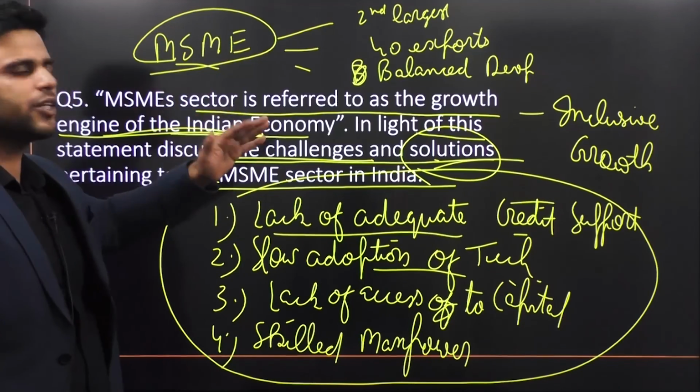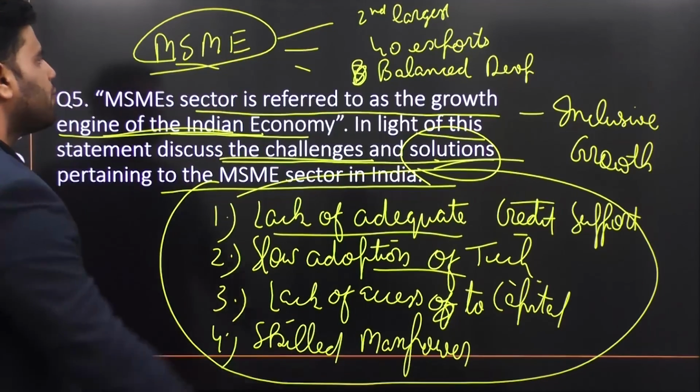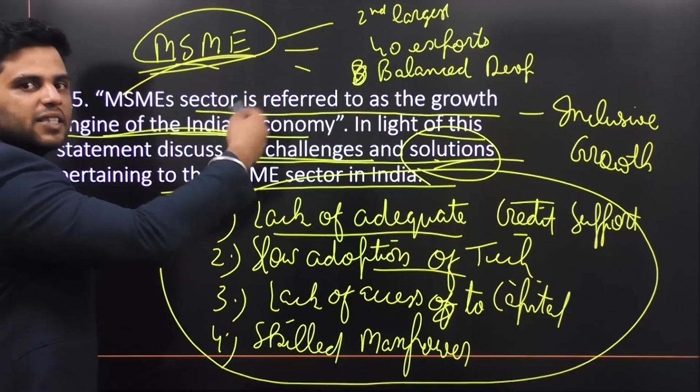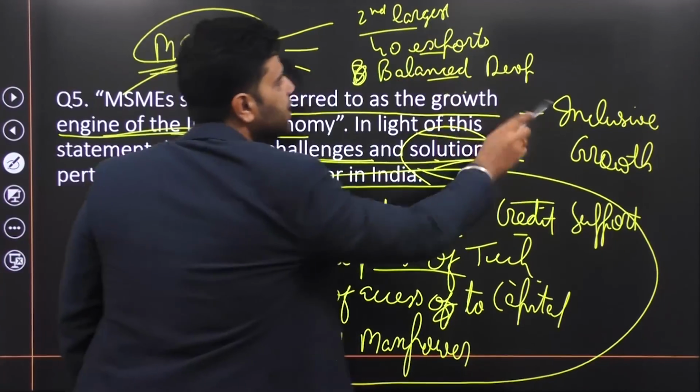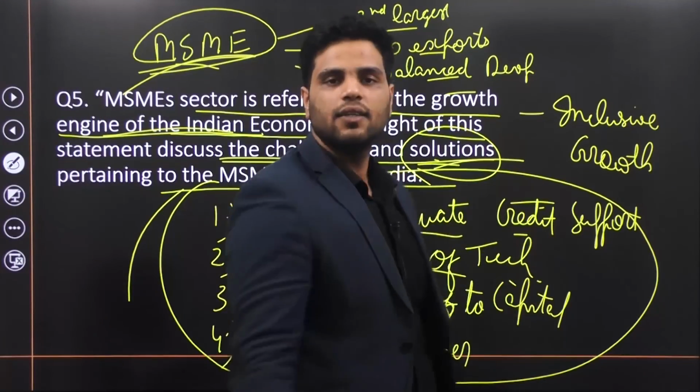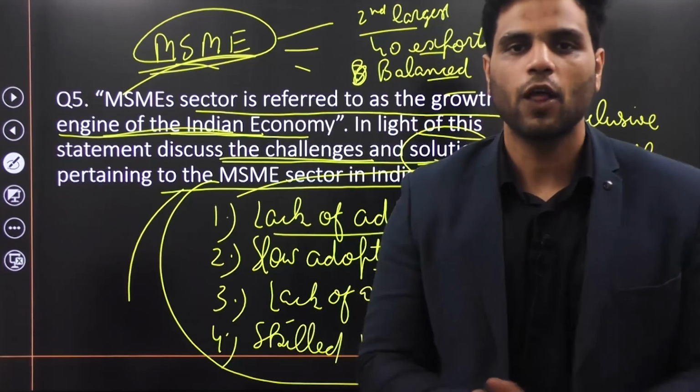They have divided this question into 3 parts. In the first part, you'll write the importance of the MSME sector. Why is the MSME sector useful? You'll mention these things. Then you'll write about the challenges of the MSME sector, then the solutions, and that's it. And this question is answered. All right.